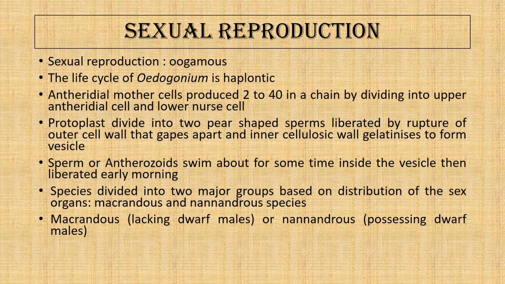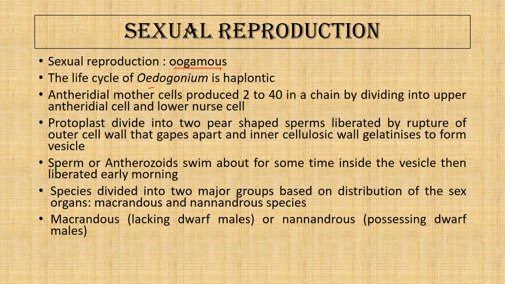So reproduction in Oedogonium is oogamy, and the oogamy is also advanced. What do I mean by that? In Oedogonium, their reproduction is oogamous, which means that the gametes are morphologically as well as physiologically different. They are different in shape and size, as well as chemically different. Their function is also different. And by advanced oogamy, I mean that not only the gametes but also the organs that are forming the gametes, that is the antheridium and oogonium, are also morphologically and physiologically different.